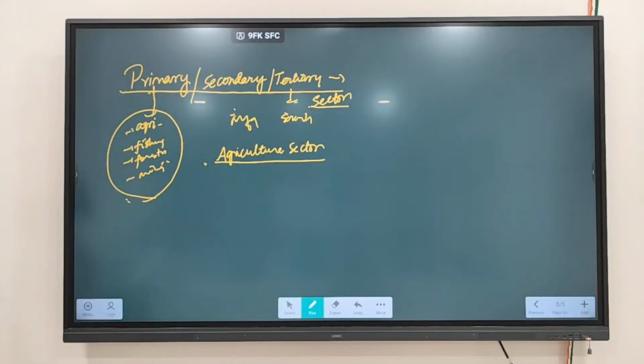No proper seeds. Okay. Any other thing? No MSP. Okay. Any other thing? Influenced by the natural calamities. Flood, drought. Okay. Any other thing?